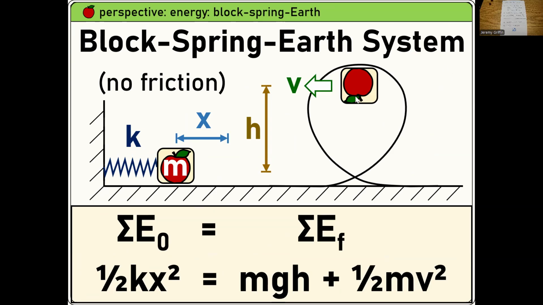Pew, by the time it gets up to here, does some energy go into lifting it against gravity? So there's your mgh, and that's some number of joules. And then maybe you have some energy left over, and that could go into its motion. That's 1/2 mv squared. Okay, so let's throw some numbers at this. Suppose you had 100 joules in the spring. Maybe it took 25 joules to lift it up to that height change. How much energy is left over to go into its motion? 75. Yeah, because 100 equals 25 plus 75, right? And then if I told you the mass, you could plug that in and you could solve for v. How fast is it going, right? You guys see that?